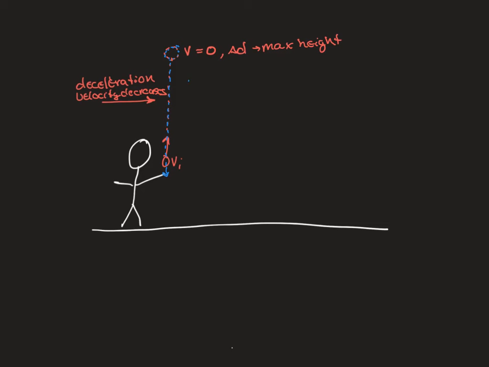So here the velocity is increasing in magnitude, but in the negative direction.